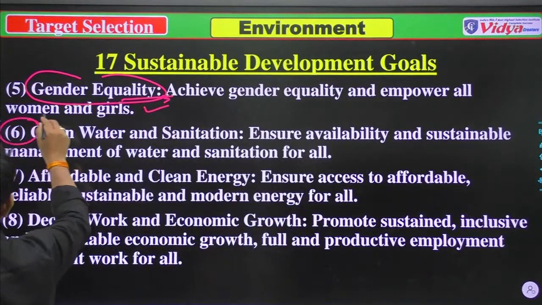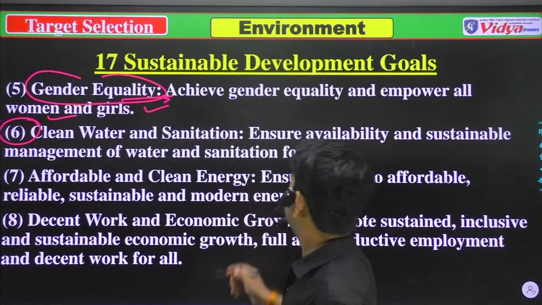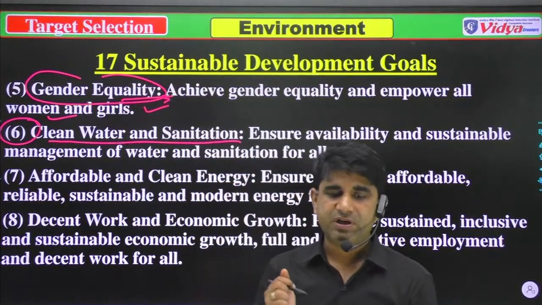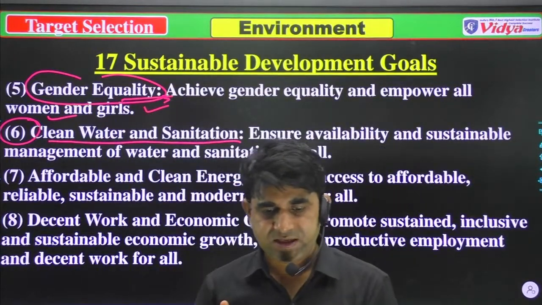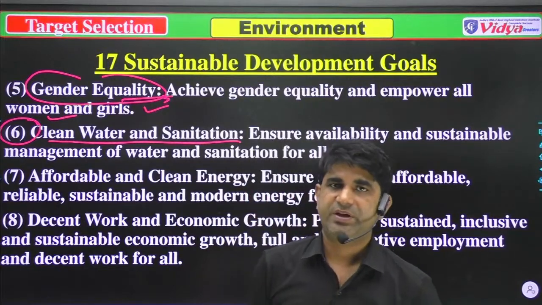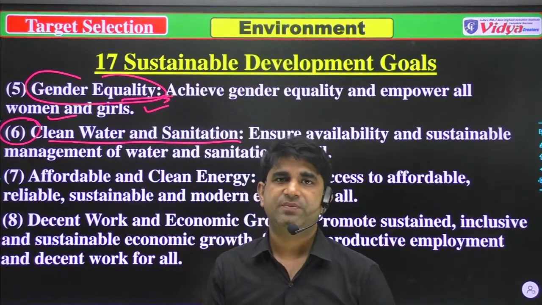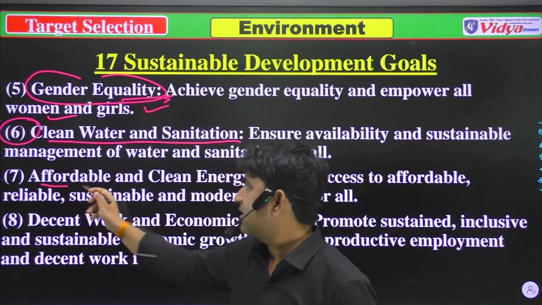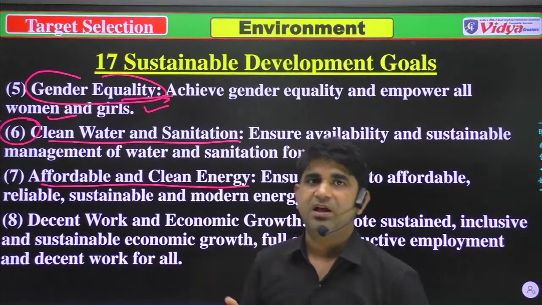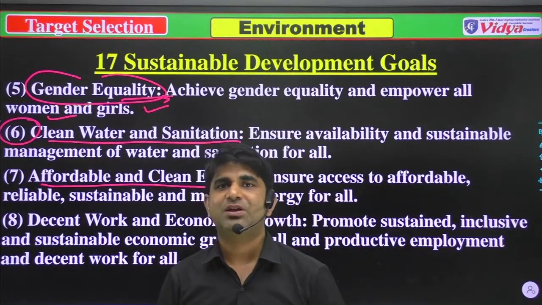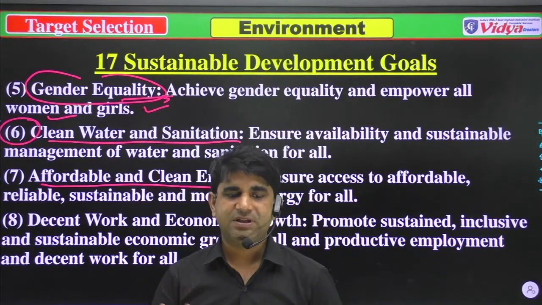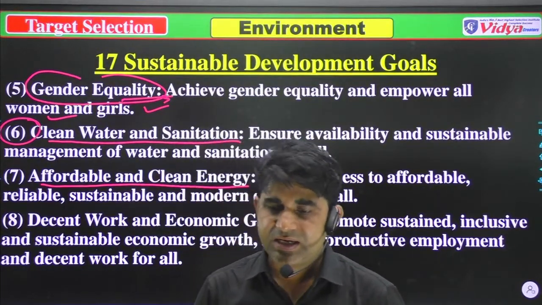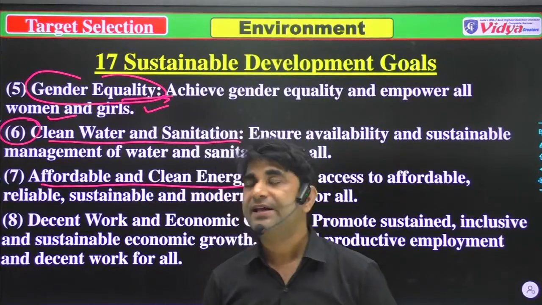Sixth is very important: clean water and sanitation. When you have gender equality, then after that you will think about clean water and sanitation. After that, seventh is affordable clean energy. When you have water, you will think about energy. It's everyone's right to have clean energy sources.